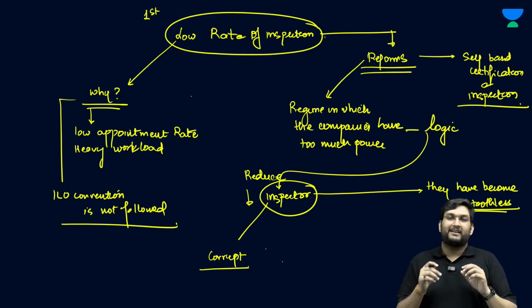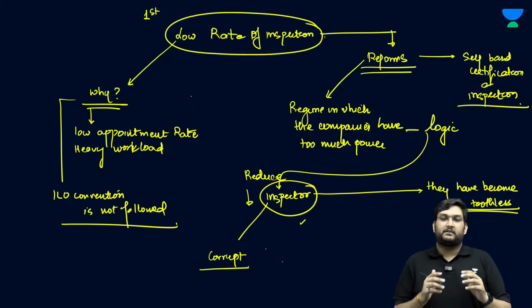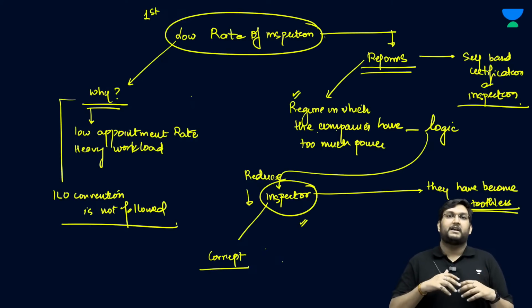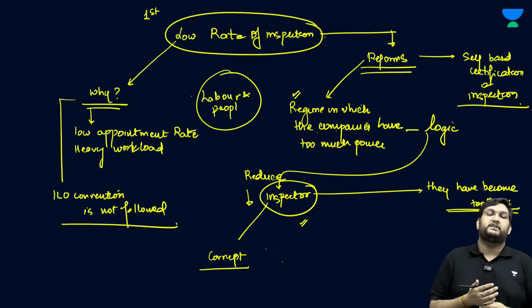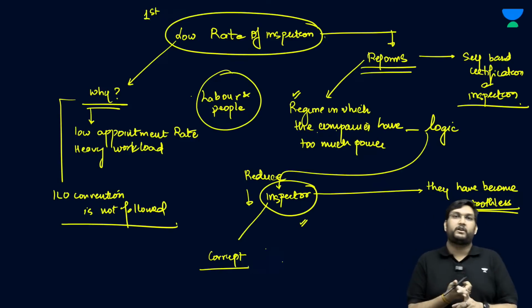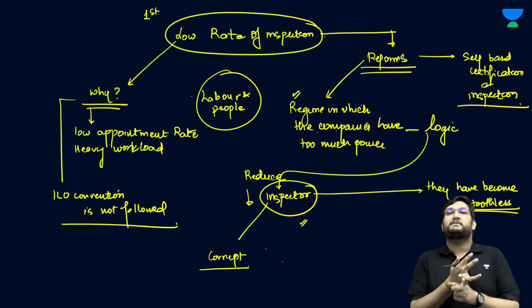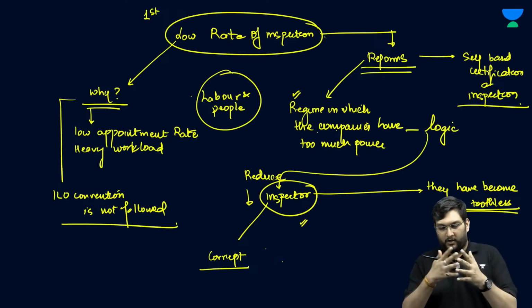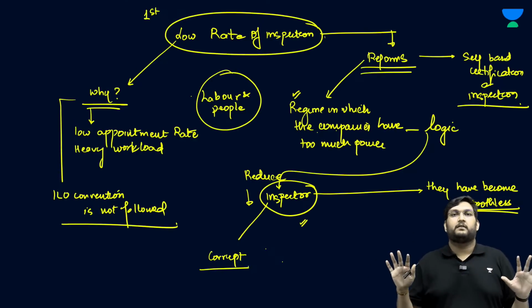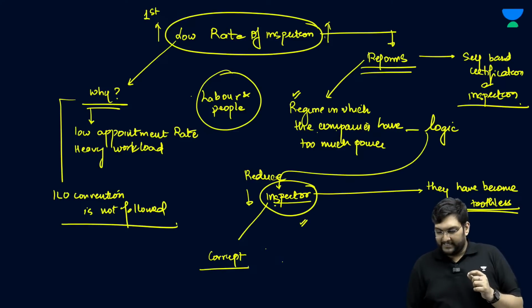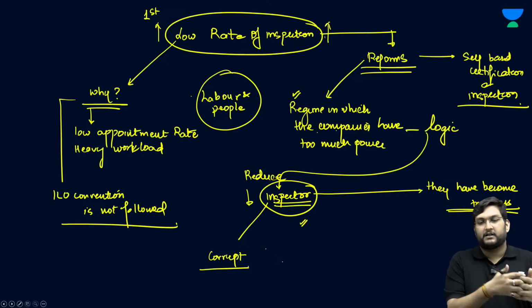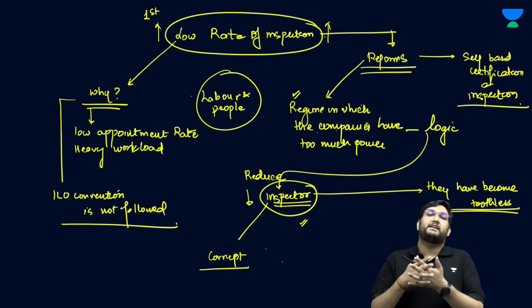And therefore, from Inspector Raj, we are now in a self-compliance Raj, and in between all of this are the labor and the people who live in and around these factories who are facing day-to-day issues, labor deaths, and people's health impacts over a long period of time, all of which is in a way being ignored. Therefore, what we need to do is either increase the rate of inspection or make our inspectors more compliant to their ethics, but also at the same time give them some power.